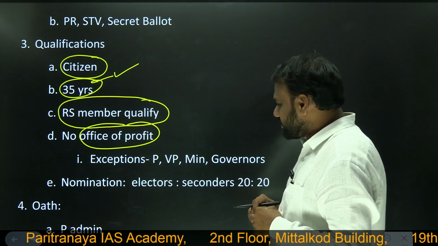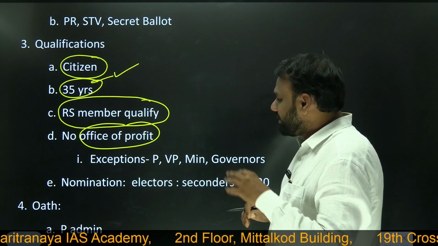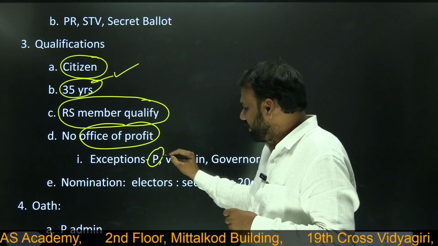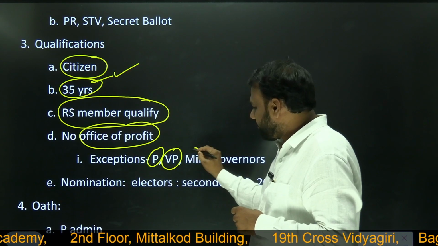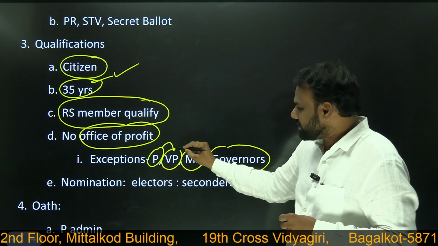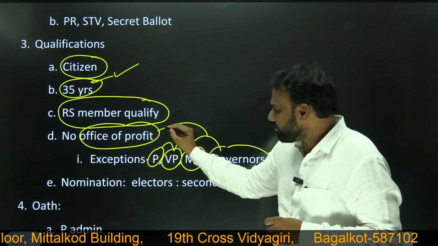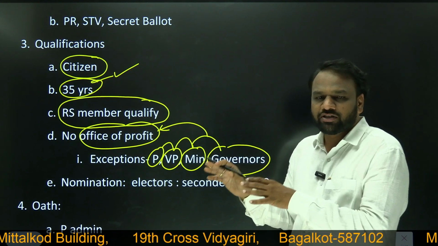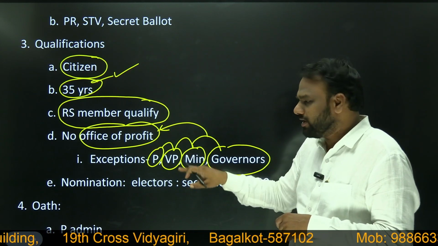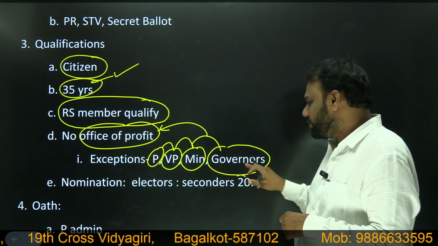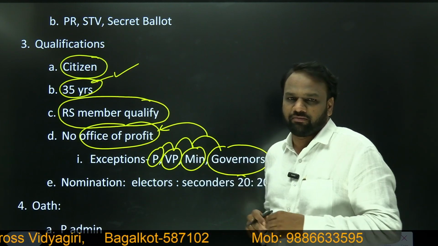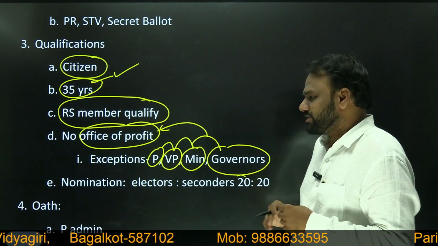But there are a few exceptions. What are those exceptions? A person who is President of India or Vice President of India, or a minister, or a governor. These positions are not considered as office of profit. It means a person who is a president, a vice president, a minister or a governor is eligible to contest for vice president's election.